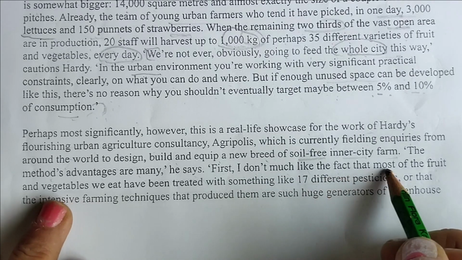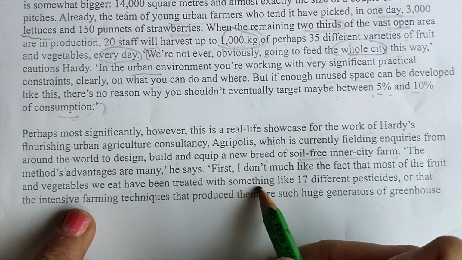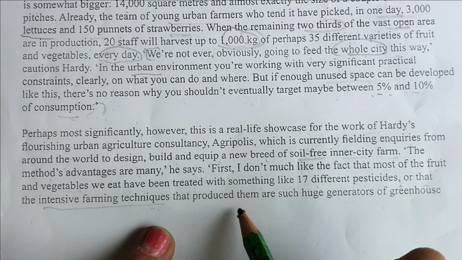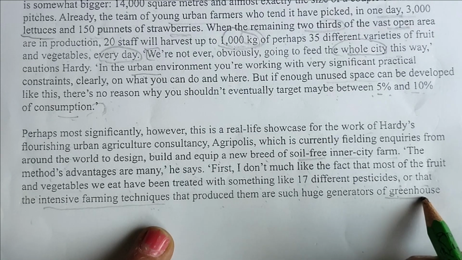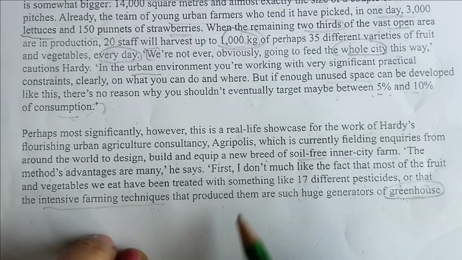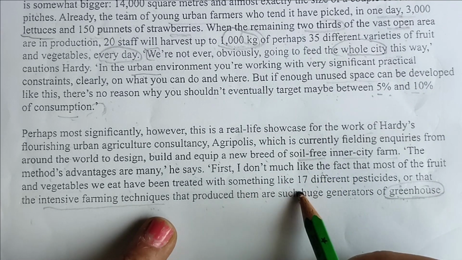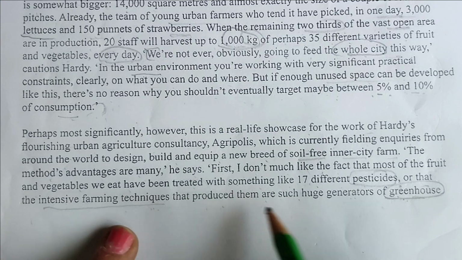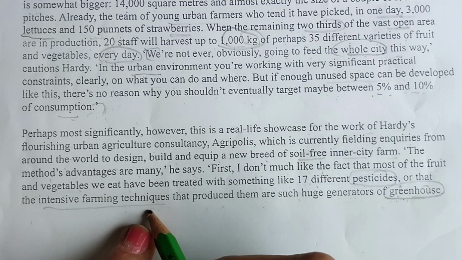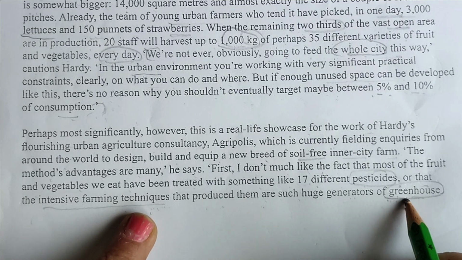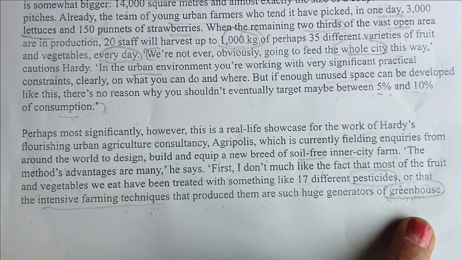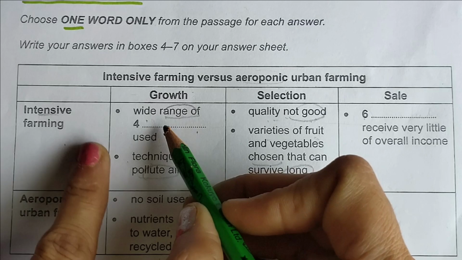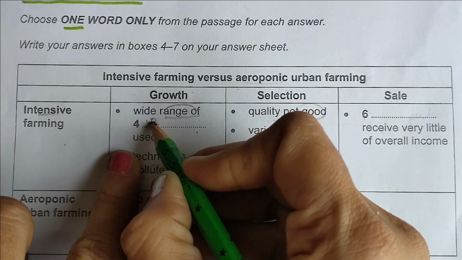First, I don't much like the fact that most of the fruits we eat have been treated with something like 17 different pesticides, or that intensive farming techniques that produce them are such huge generators of greenhouse gas, means pollute the air. So if we read the sentence properly, then we will come to know they are using different pesticides, means wide range of pesticides, and this technique pollutes the air with the help of greenhouse gas, generators of greenhouse. Exact story we have found, intensive farming, wide range of, they are using pesticides,